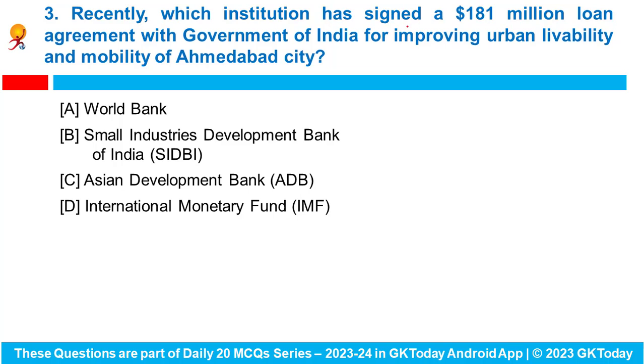Recently, which institution has signed a $181 million loan agreement with the Government of India for improving urban livability and mobility of Ahmedabad city? Here answer would be Asian Development Bank. The headquarters lies in Philippines, and the Government of India secured a $181 million loan from the Asian Development Bank